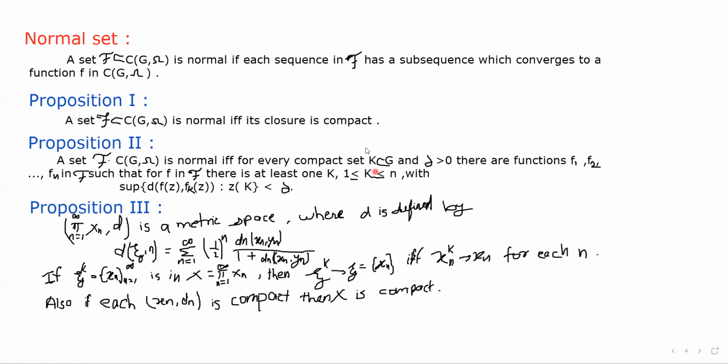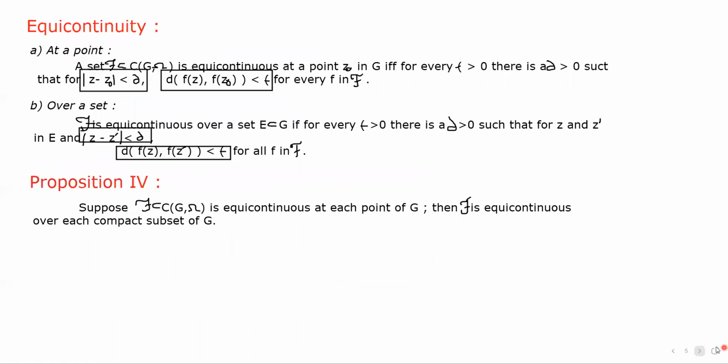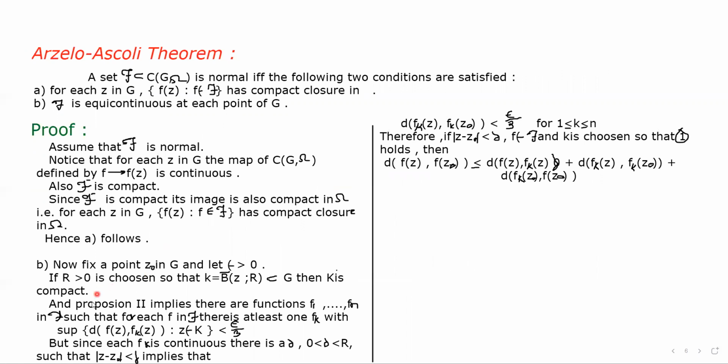Okay, so we are now going to use this proposition in our theorem. So what does the second proposition imply? That there are functions f1 to fn in script F such that for each f in script F there is at least one fk with supremum of d(f(z), fk(z)) less than δ. But according to the requirement of our theorem, we take ε, less than ε by 3.